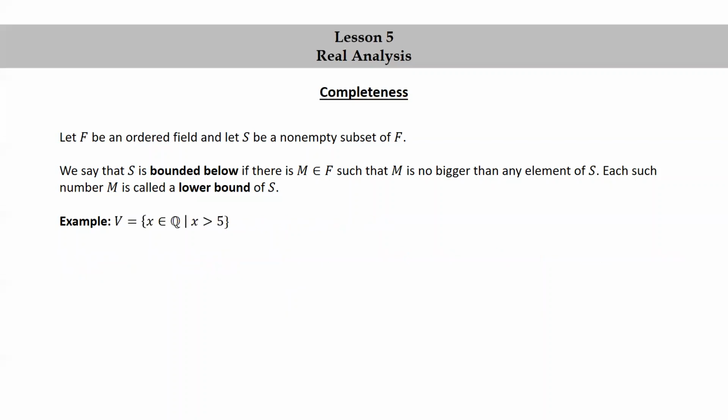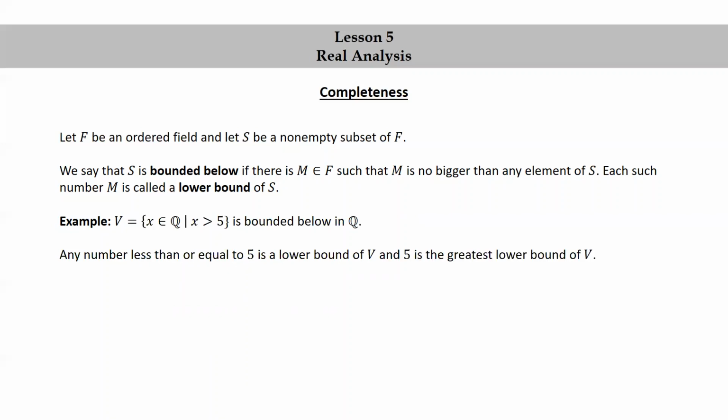Another example. V equals the set of rational numbers x such that x is greater than 5 is bounded below in the ordered field of rational numbers. Any number less than or equal to 5 is a lower bound of V, and 5 is the greatest lower bound of V. Note that in this case, the greatest lower bound of V is not in V.